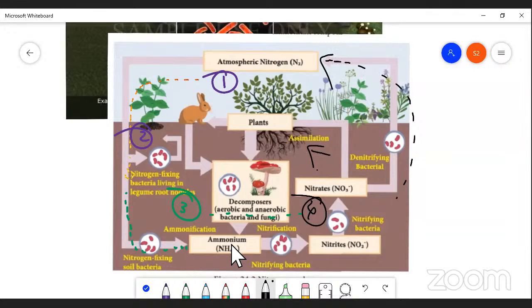This is the cyclic movement of nitrogen from living to non-living, from non-living to living. I mean, from the atmosphere to the living system, from the living system to non-living, from biotic to abiotic. So this is called the nitrogen cycle. Students, hoping that you can understand very clearly how atmospheric nitrogen is circulated from biotic factors to abiotic, I mean, from the living system to the non-living system. Hoping that you can understand.